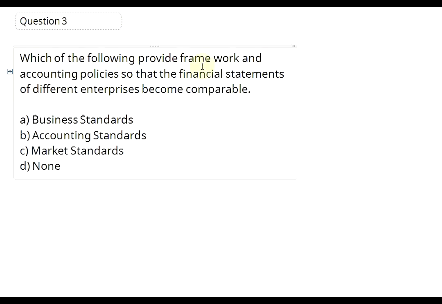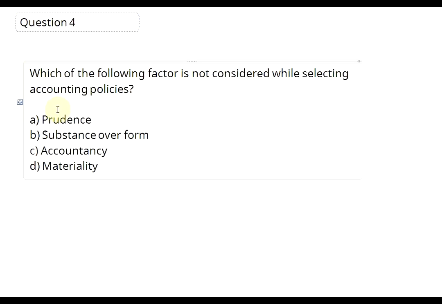Question number 3. Which of the following provide the framework and accounting policies so that the financial statements of different enterprises become comparable? A. Business standards, B. Accounting standards, C. Market standards, D. None. Answer to question number 3 is B. Accounting standards.